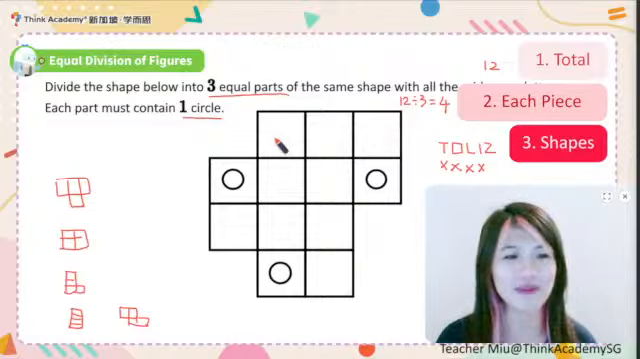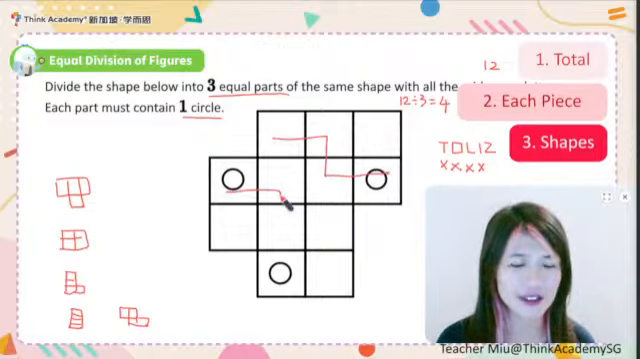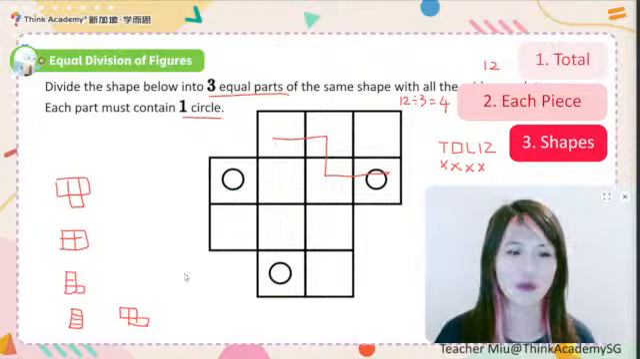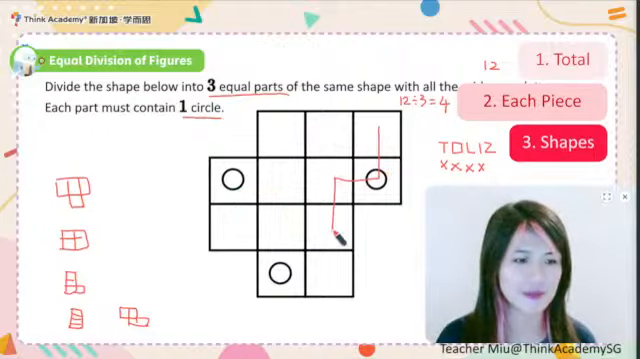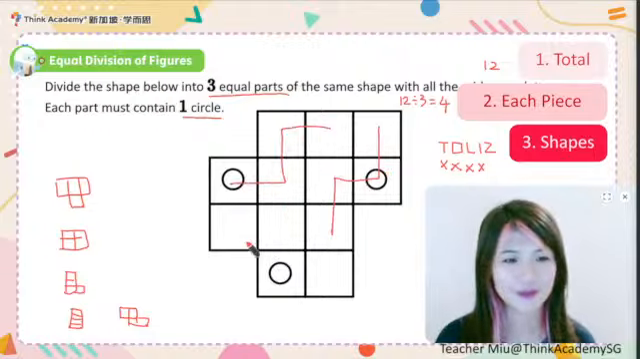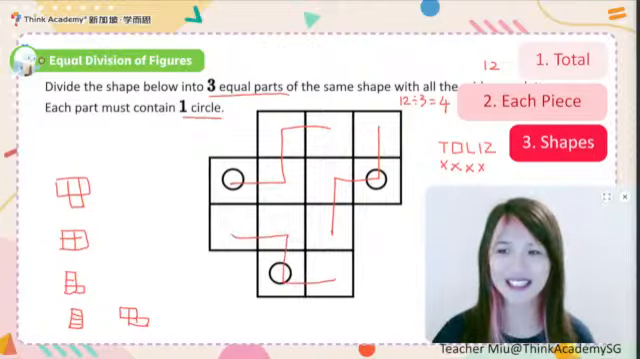Can I just do it like this? This is still not possible. Rotate the letter Z like this. Ta-da! So this is the Z shape. And does it match the question?